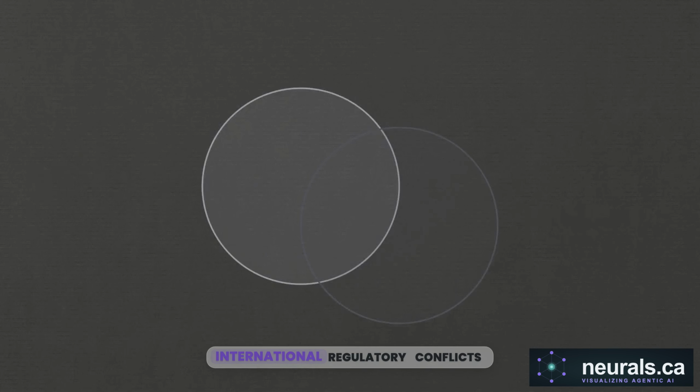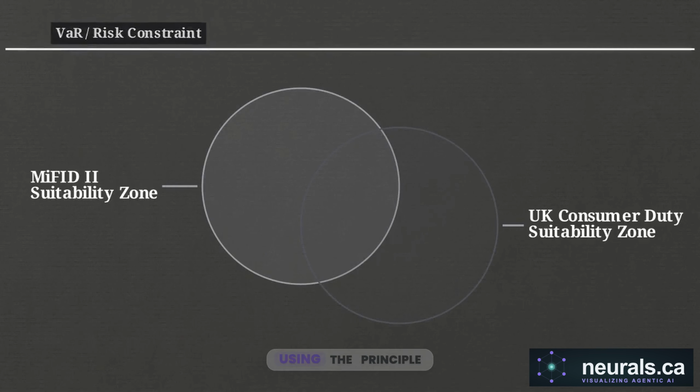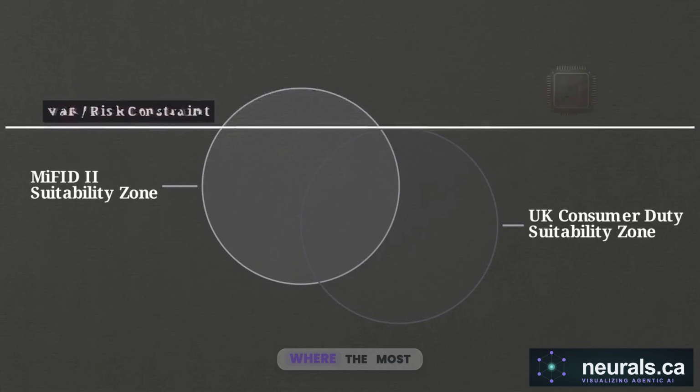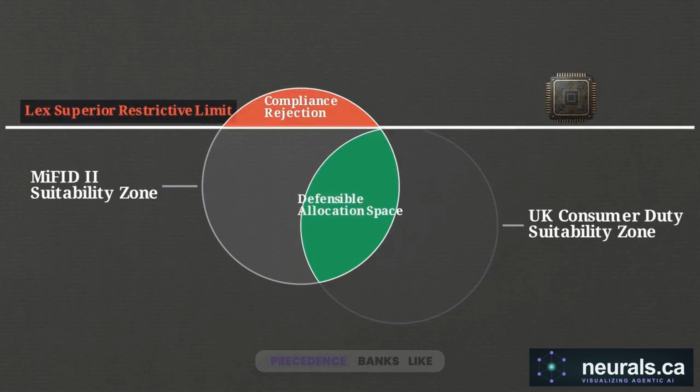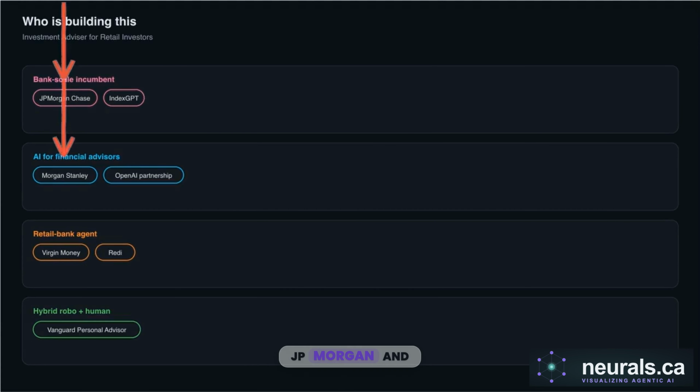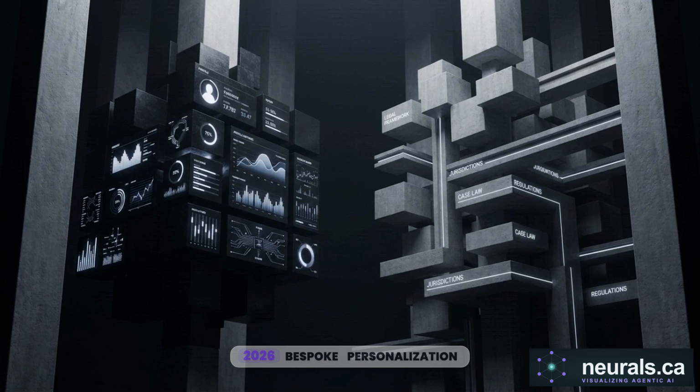The agent resolves international regulatory conflicts using the principle of lex superior, where the most restrictive rule takes precedence. Banks like JPMorgan and Morgan Stanley are deploying internal co-pilots for advisors, while digital-first platforms like Vanguard and Betterment scale hybrid automated models. By 2026, bespoke personalization is the baseline cost of entry dictated by global law.